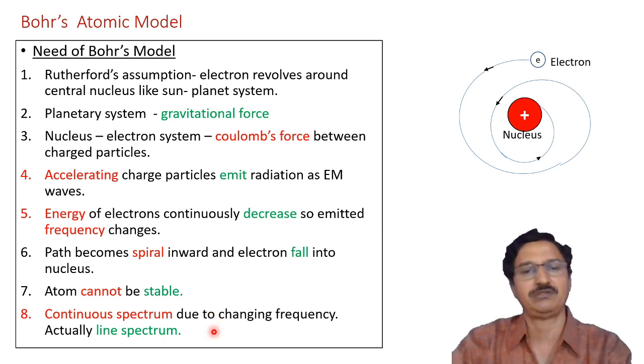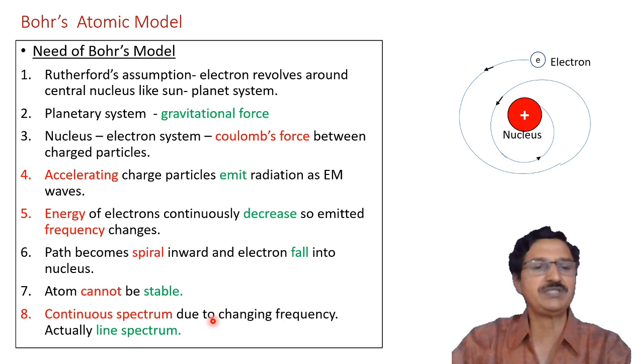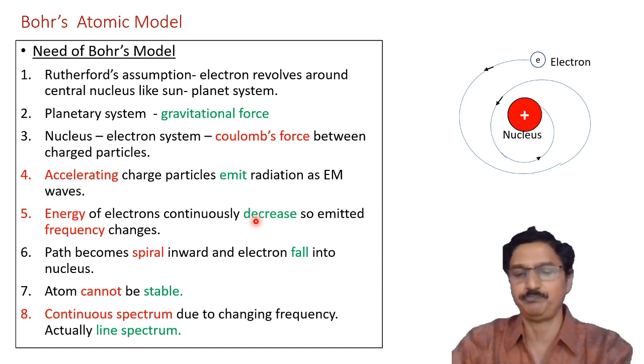One important improvement was also necessary to explain the line spectrum. When a certain atom emits, the spectrum is a line spectrum, meaning different spectral lines are emitted with fixed frequencies. On the other hand, Rutherford suggested that all frequencies are emitted. Such a spectrum is called a continuous spectrum. So these things led the scientist Niels Bohr to propose a new model.